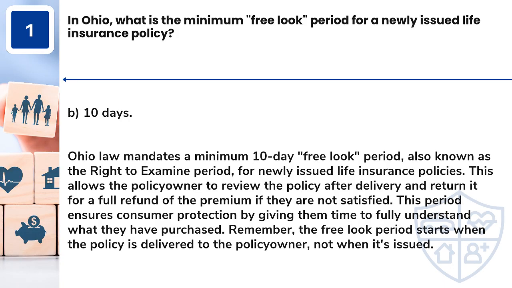Answer: B. 10 days. Ohio law mandates a minimum 10-day free look period, also known as the right to examine period, for newly issued life insurance policies. This allows the policy owner to review the policy after delivery and return it for a full refund of the premium if they are not satisfied. This period ensures consumer protection by giving them time to fully understand what they have purchased. Remember, the free look period starts when the policy is delivered to the policy owner, not when it's issued.